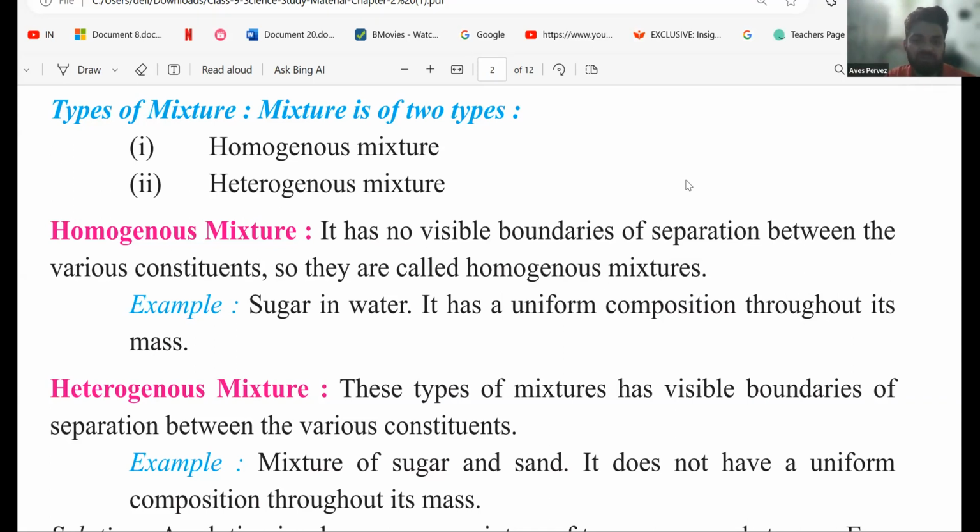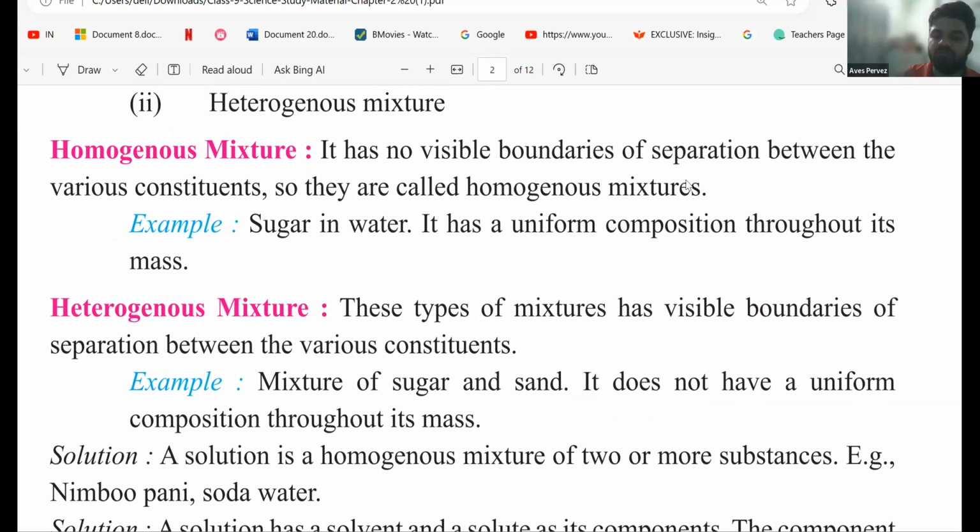In heterogeneous mixtures, the particles have visible boundaries, and they can be separated into their constituents. Like a mixture of sand and sugar, it does not have a uniform composition throughout the solution. Note it down. Write down the definition of heterogeneous mixtures also.